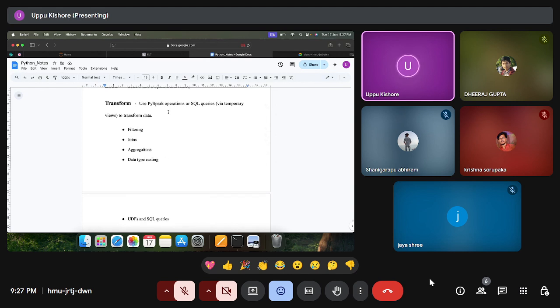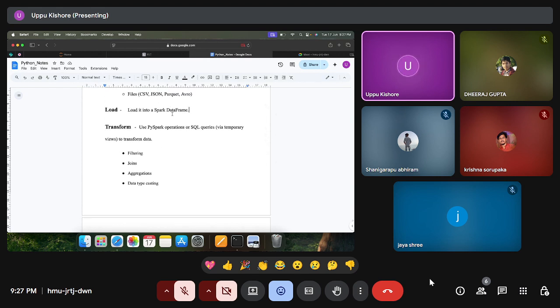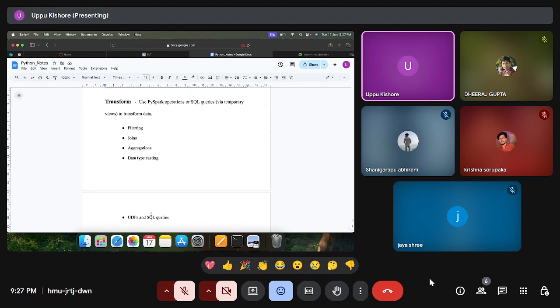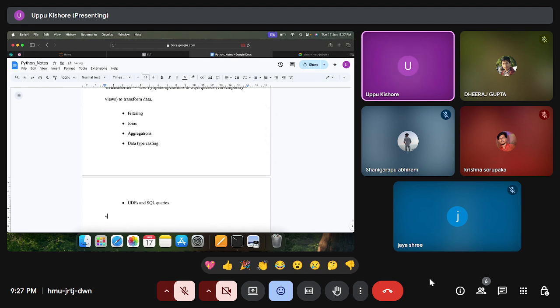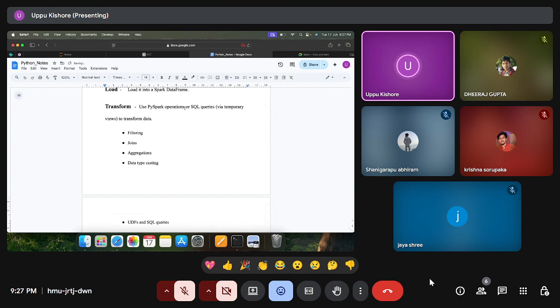One more thing here is, once we get the data into a data frame, we can create a temporary view. If you have an idea about views, what is a view? A view is a temporary table in SQL, right? Similar to that, we can create a view in PySpark using the data frame. Why we need to create that temporary view, we'll discuss next.